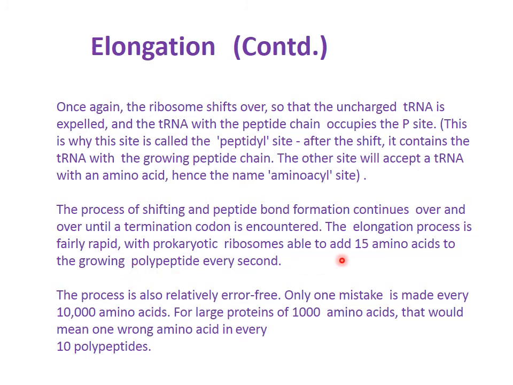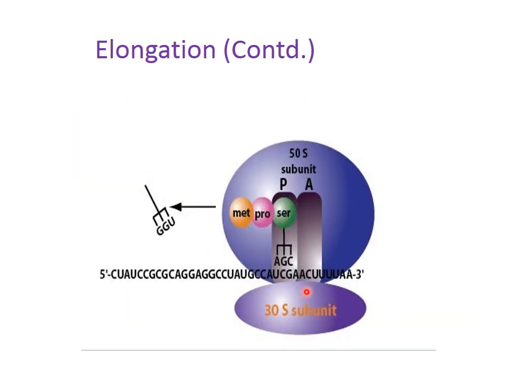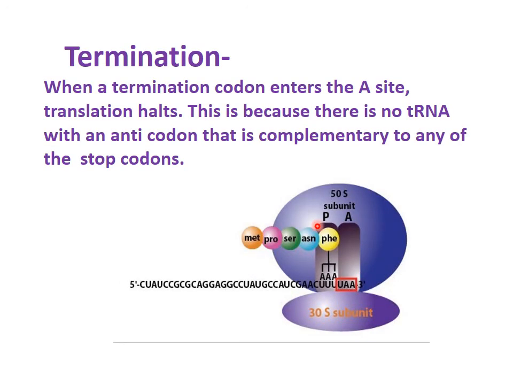With the prokaryotic ribosome, 15 amino acids are added to the growing peptide every second. But in eukaryotes, 1000 or even 10,000 amino acids are synthesized in a peptide chain, and there is no wrong amino acid in every 10 peptides. So in this way, 10,000 amino acids are processed error free. Now this serine comes to this place, the A site is again free, and you see now so many amino acids are added.